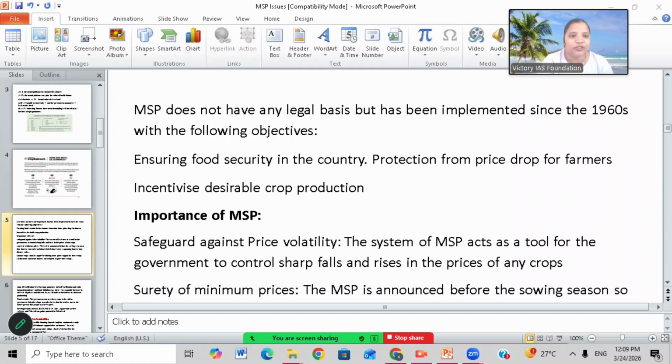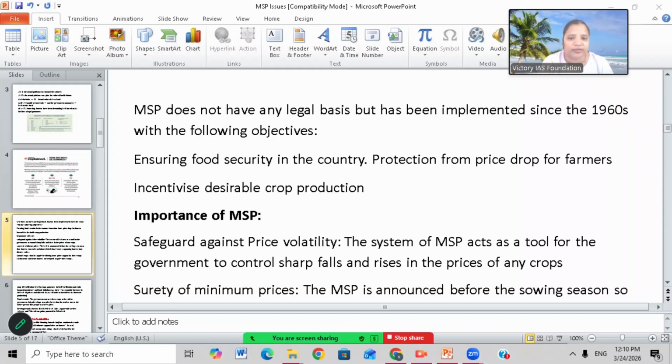In the same sense, how MSP ensures food security: suppose enough produce is coming from within the country. In that case, the country need not import from other countries. Suppose India is producing enough rice, the government need not import from other countries.